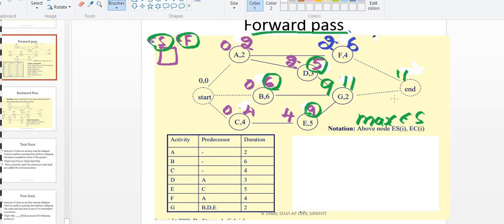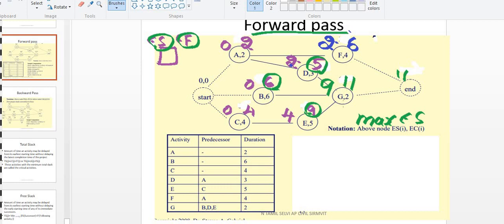Okay. So I'll repeat once again. First, I need to calculate the required things. I need to put the early start and early finish for all the activities. How to calculate early start? Okay, first start with 0 for the first activity; plus duration is the early finish. If some activity, D for example, is there, how do you find its early start? You have to see the predecessor, when that activity is finished. If it is finished at 2, then you have to start with 2.